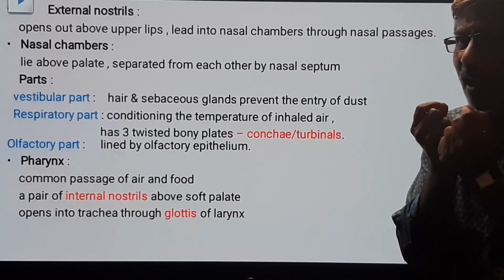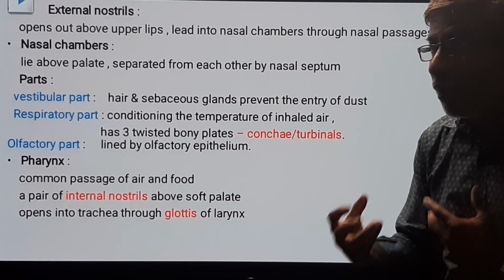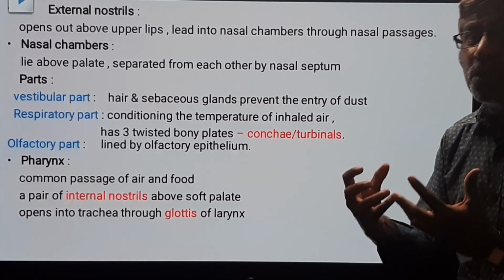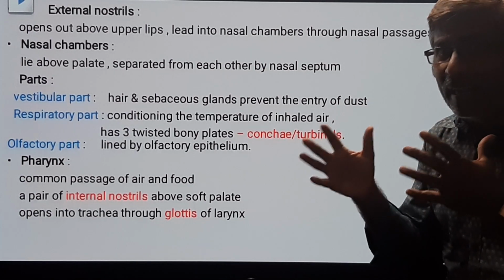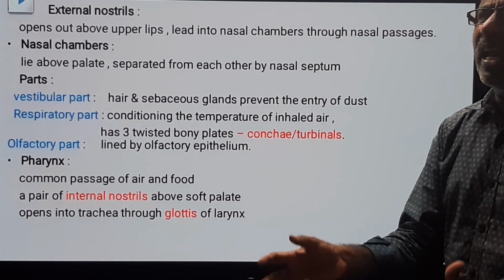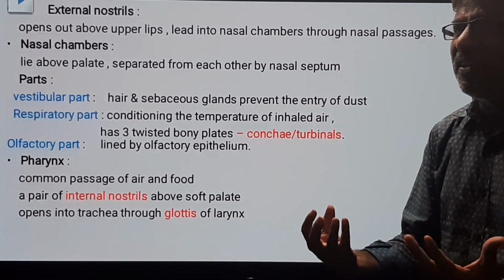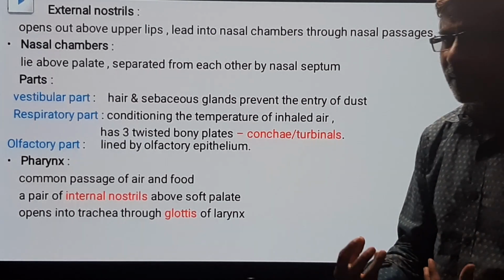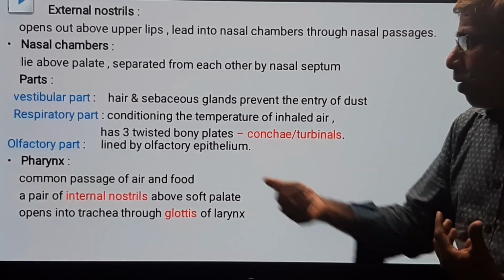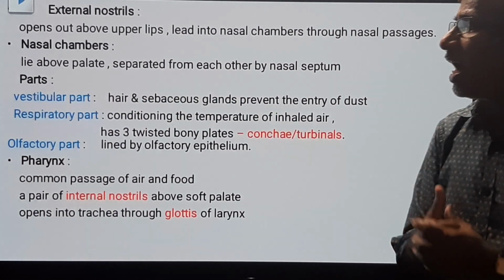These two structures together help to filter the dust particles from the environment. At the time of inhalation, along with air, some dust particles may be taken into your nasal chambers. That dust can be absorbed by the sebaceous gland secretions as well as filtered from the air.